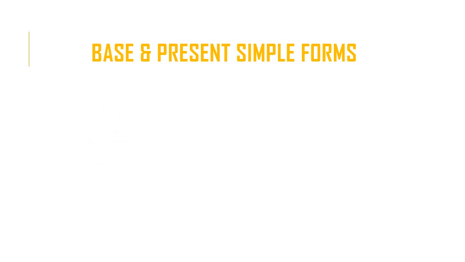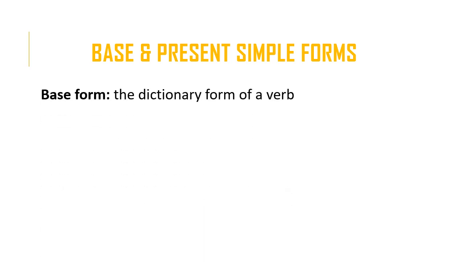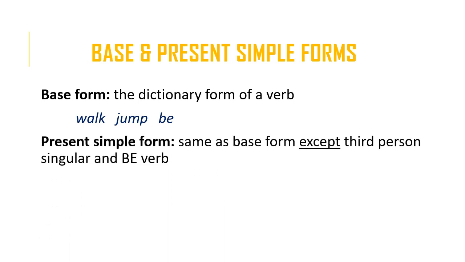Alright, now let's look at verb forms. The base and present simple forms. The base form is basically the dictionary form of a word. If you look up a verb in a dictionary, the form that you'll find is the base form. Walk, jump, be.